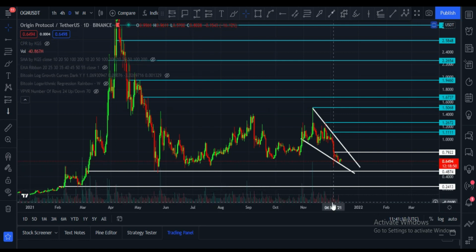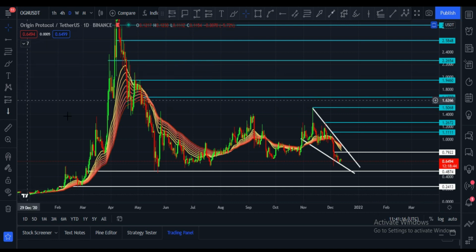Daily volume is very low. We need strong volume, but unfortunately volume is low. Let me please show you EMA ribbon. EMA ribbon candles are below. From this EMA ribbon, candles have to break this zone, 92 cents price zone. After that we may see price upside movement, and after that price can hit these targets very soon.